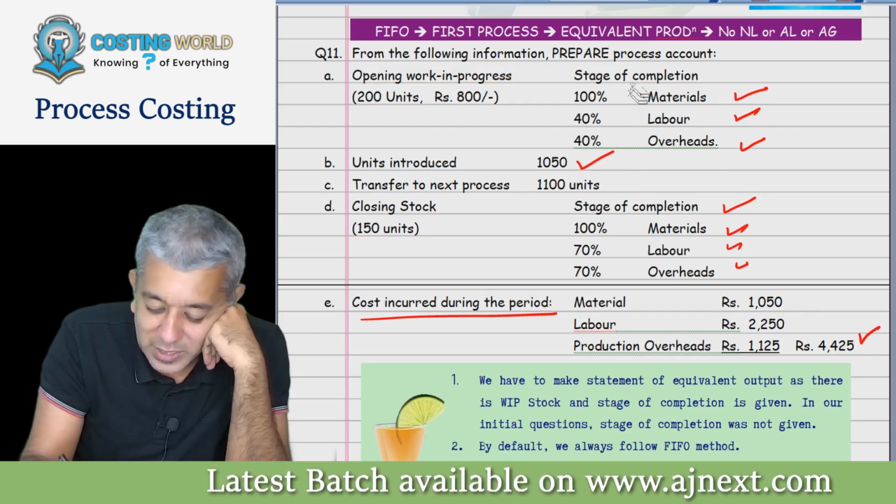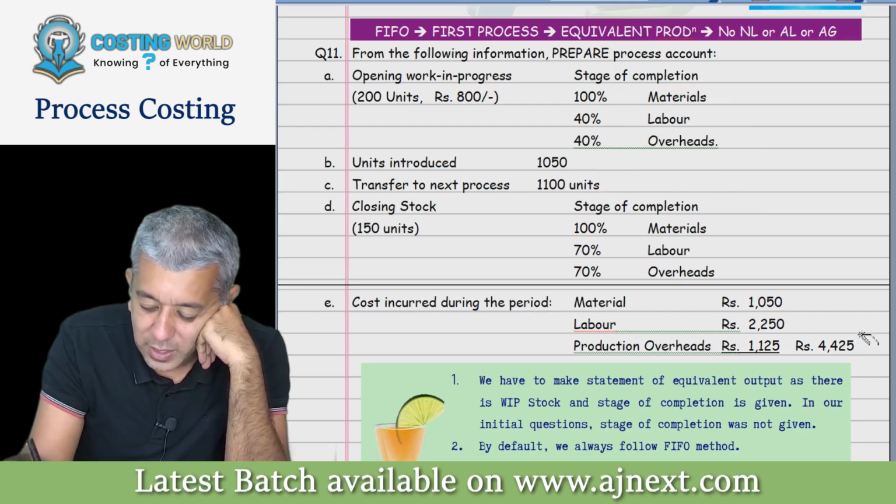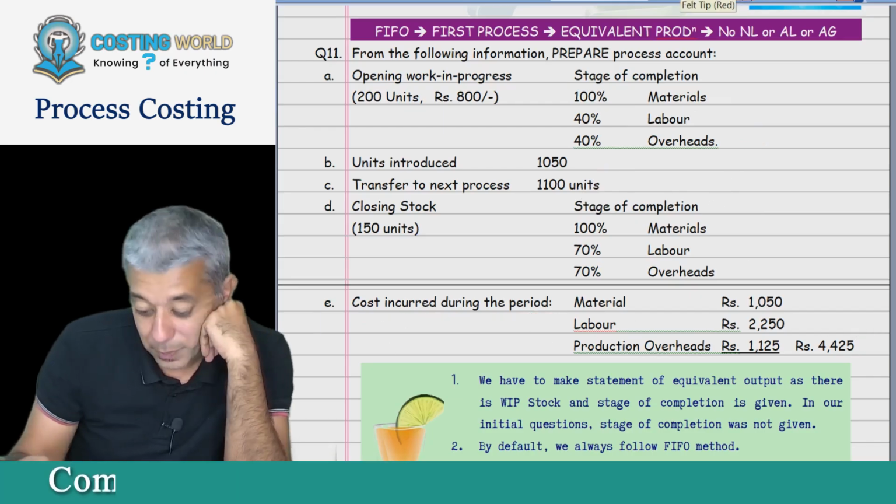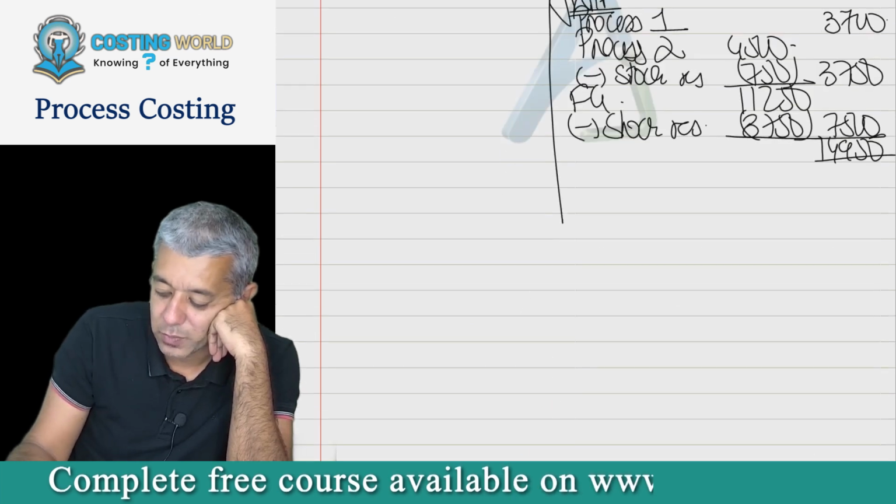So, what is our purpose in this particular question? It's there on the first line: prepare process account. So let's start to prepare our process account now. Write down please.